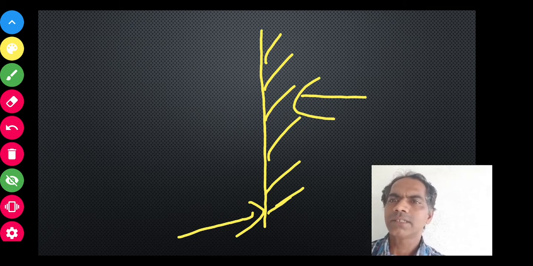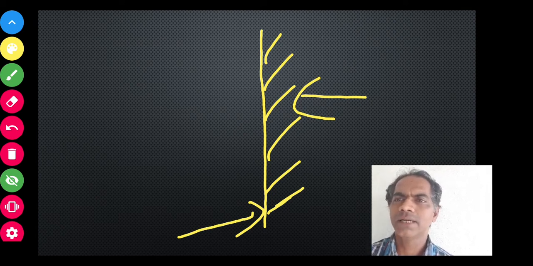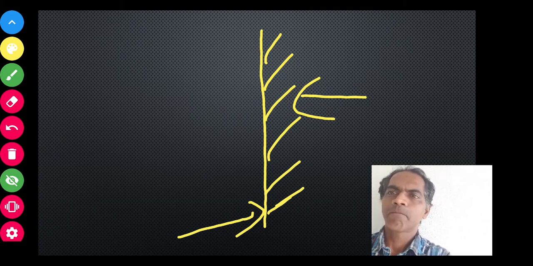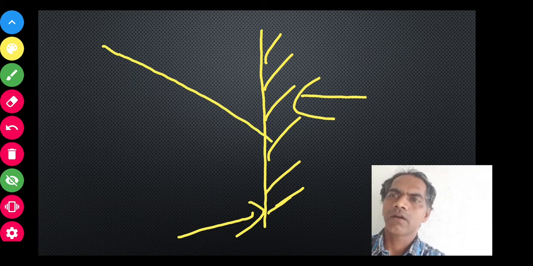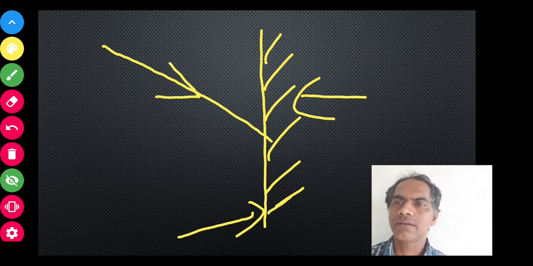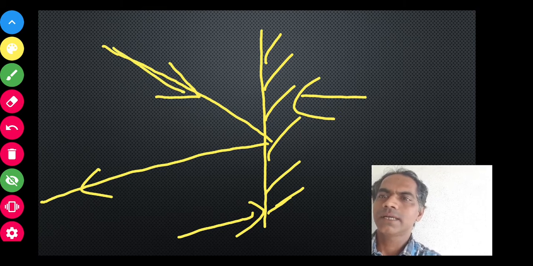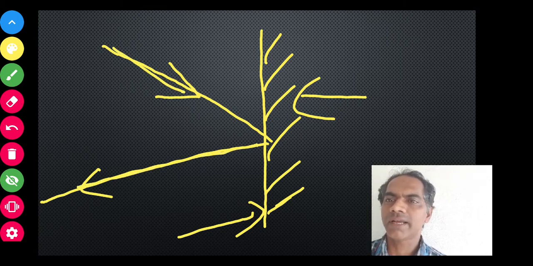Suppose this is a reflecting surface. Imagine any surface. Suppose this is a mirror. Quite easy to imagine, right? Suppose there is a ray of light which is incident on this particular mirror. So what will this mirror do? This mirror will reflect this incident ray back. This ray is called the incident ray. This ray which goes back is called the reflected ray.